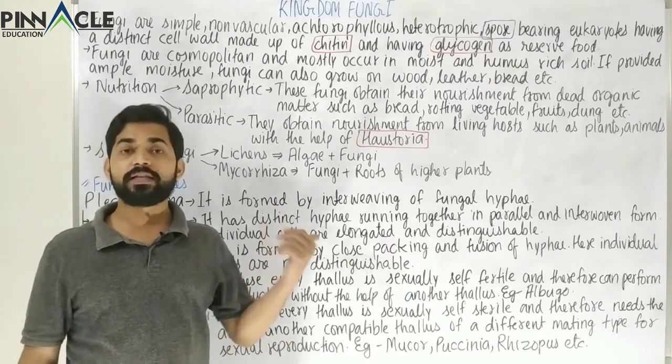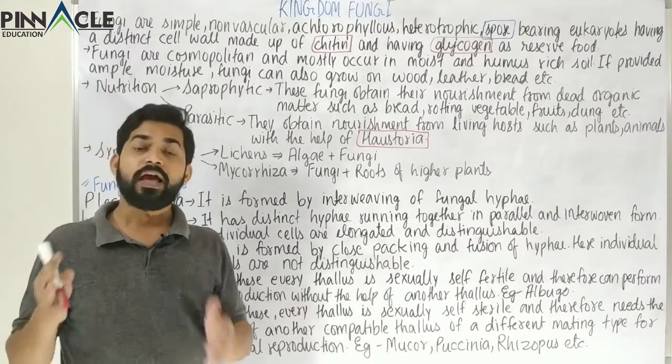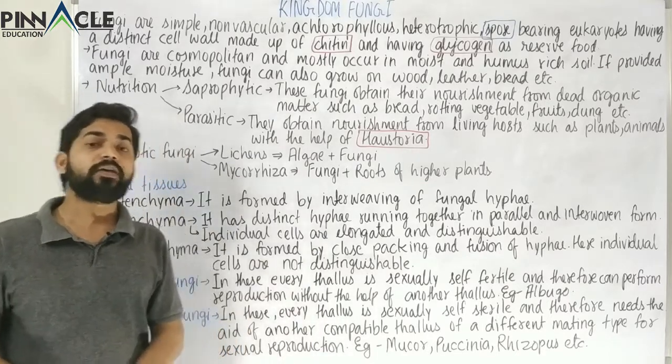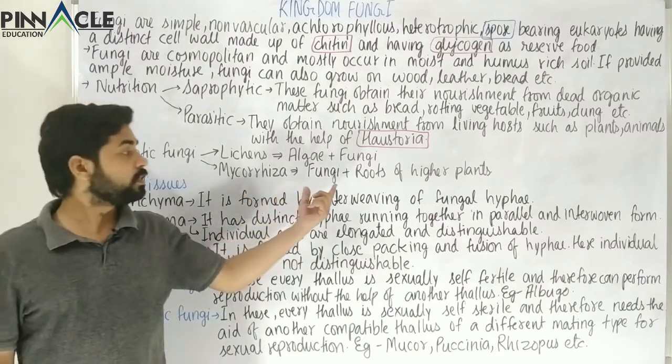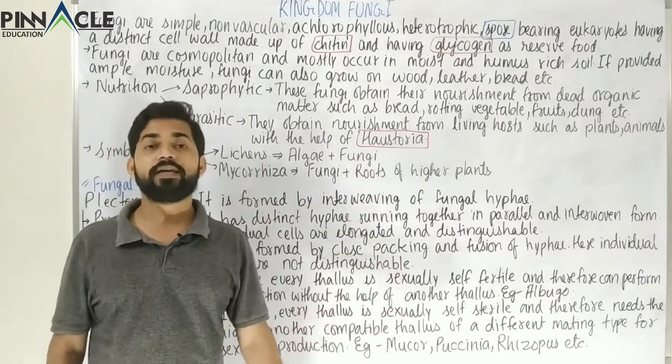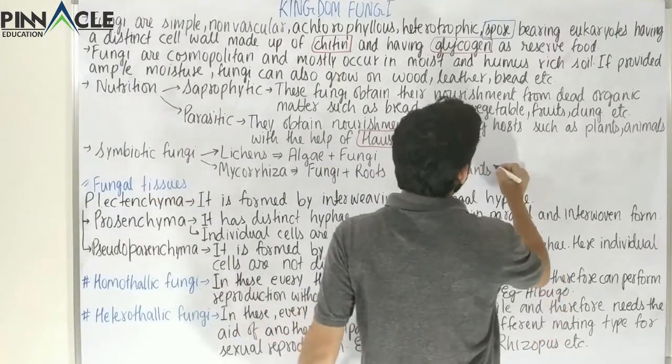Now there is another association, and that is with the roots of higher plants, and those are called mycorrhiza. So mycorrhiza are associations of fungi plus roots of higher plants, for example gymnosperms and angiosperms.